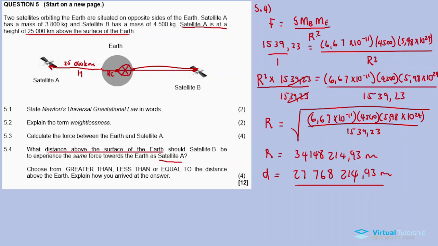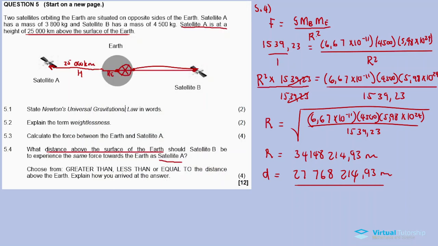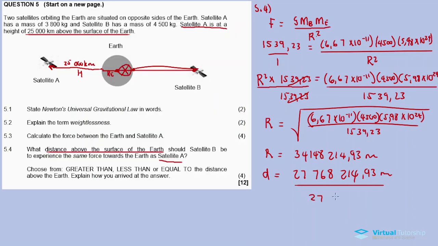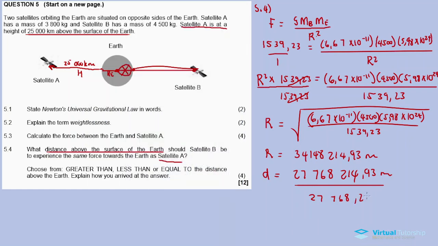So maybe we take this and divide by 1,000 so that it is in kilometers, for a fair and much clearer comparison: 768.21 kilometers.